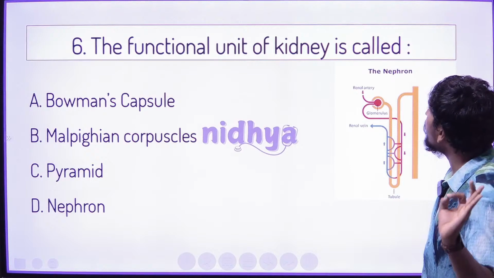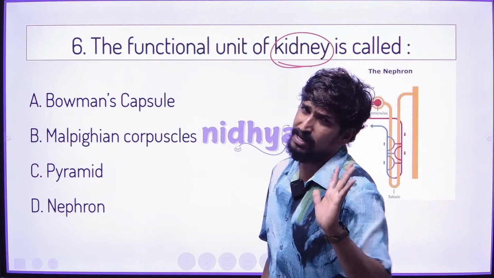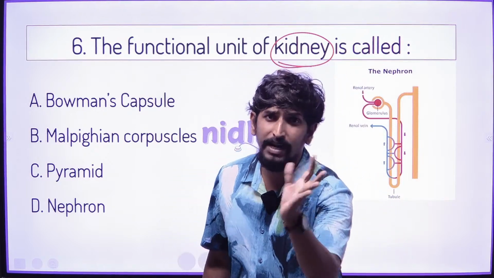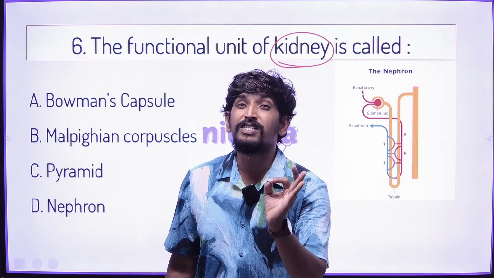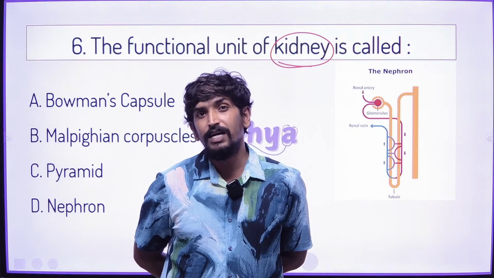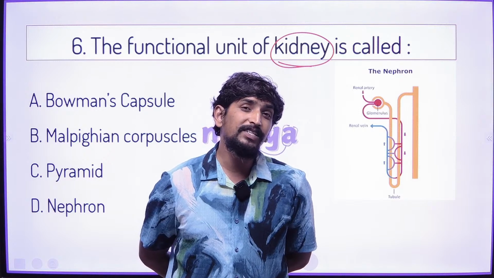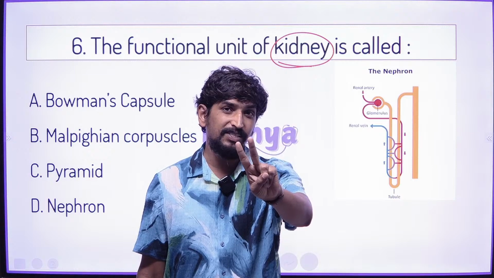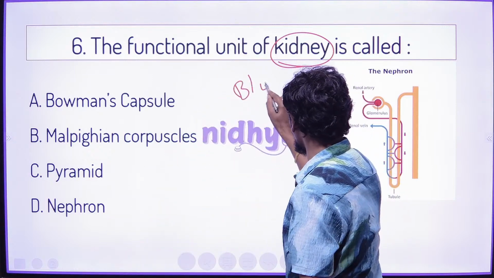The functional unit of the kidney. The kidney is similar to the lung. The lung removes waste gas from the blood, and the kidney removes metabolic waste from the blood. Both organs are designed for removing waste from the blood.